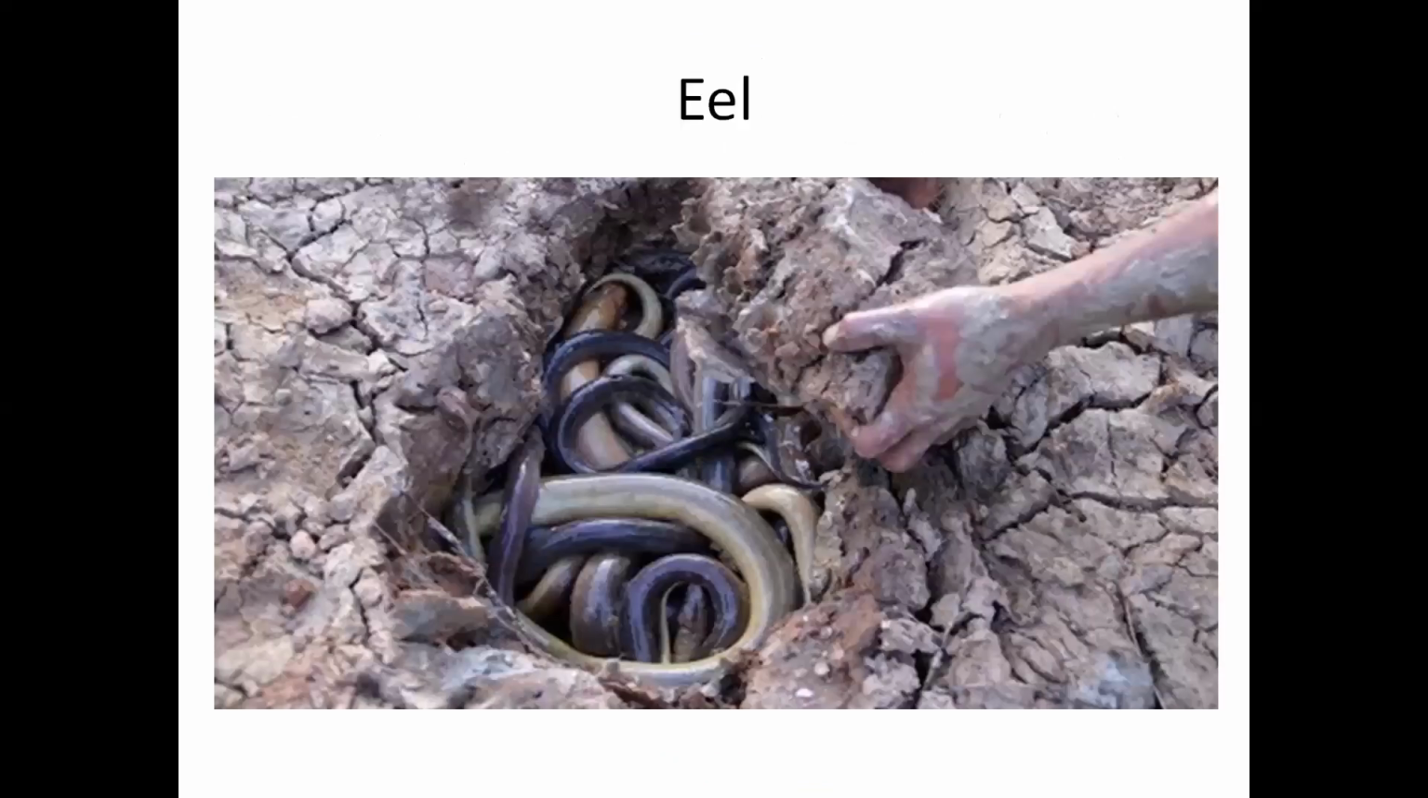Then there is another example, the eels. Just see, in the drought the entire water is gone, no water is there, but these eels go inside some soil which has some moisture. Because there is no water, they use their skin for respiration so that gas exchange takes place.